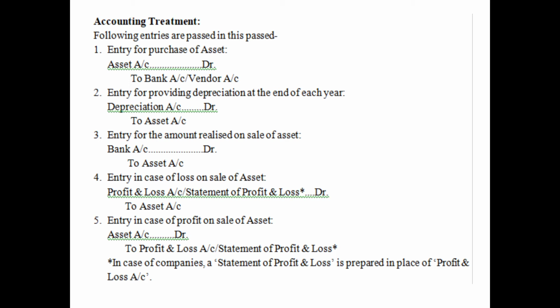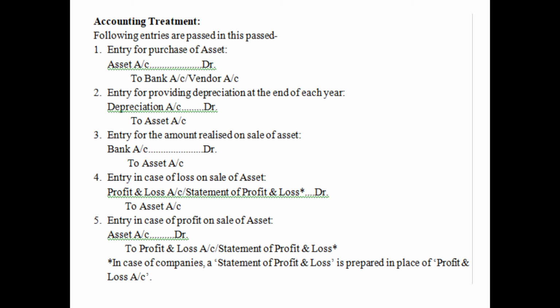Then the fourth point, entry in case of loss on sale of asset. We know losses carry a debit balance, so any loss will be debited to profit and loss account, or statement of profit and loss if it is a company, and the asset account is credited. Why are we crediting the asset account? Because obviously the asset is going out. Number 5, entry in case of profit on sale of an asset.